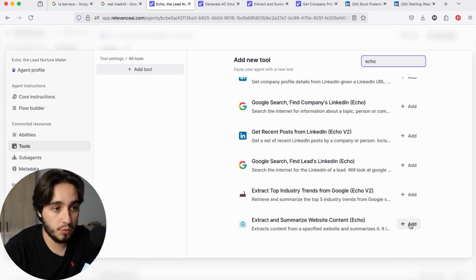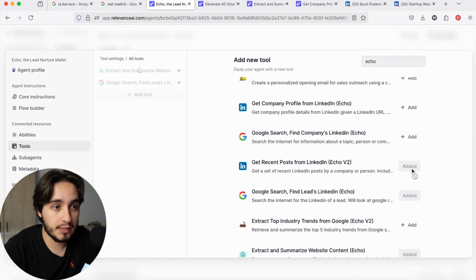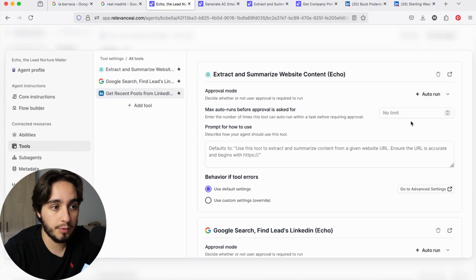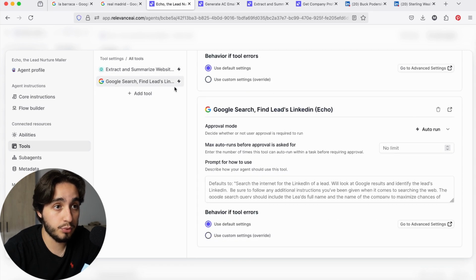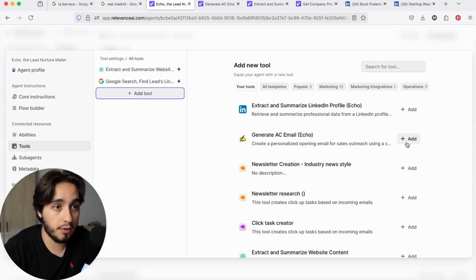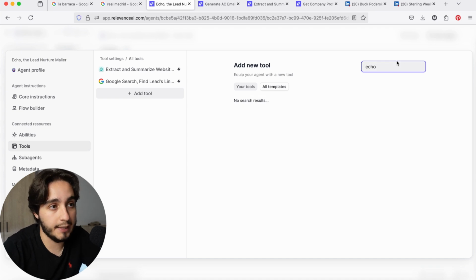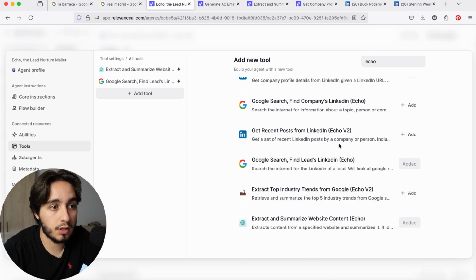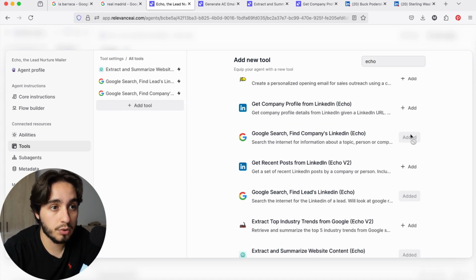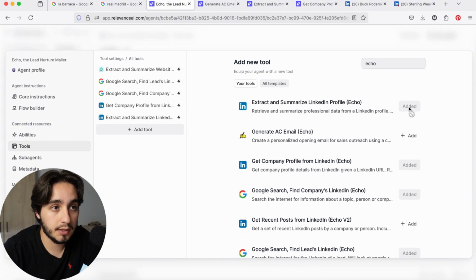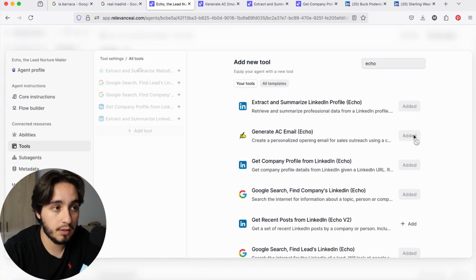So let's start with the first one, extract and summarize website content, and then Google search, find leads LinkedIn, get recipient. Oh, actually this one, I added the incorrect one. We're going to remove this one. We have a couple tools that we saved before that are for V2, and I don't necessarily want to include those right now. Go back to our tools, LinkedIn, Google search again, get company profile LinkedIn, get and summarize LinkedIn profile, and then these ones.